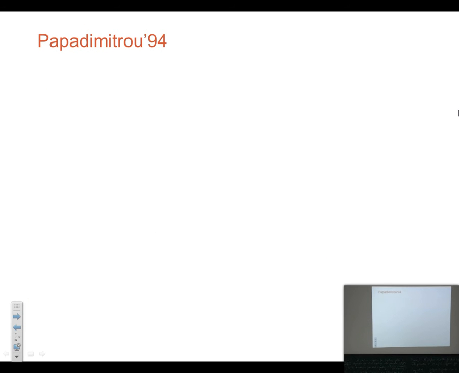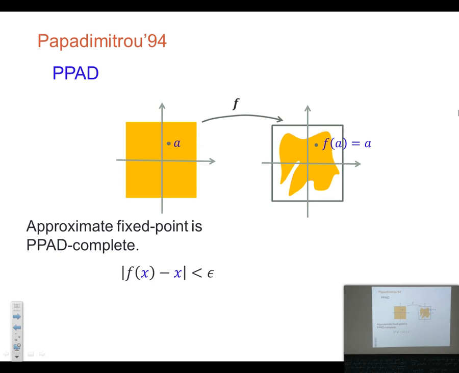And towards this, Papadimitriou in 1994 defined a complexity class called PPAD, which captures the problem of computing approximate fixed points. Like here, you want a point x such that f(x) minus x is within epsilon, so you allow epsilon for the fixed point. And here the solutions are rational. But note that we are interested in the exact fixed point. This approximate fixed point can be very, very far away from the actual fixed point, even if epsilon is exponentially small.